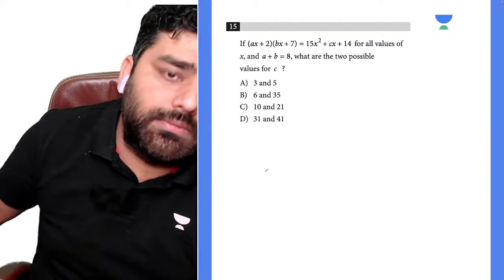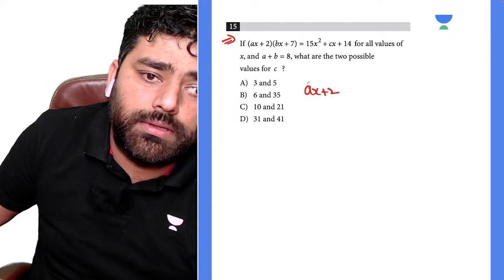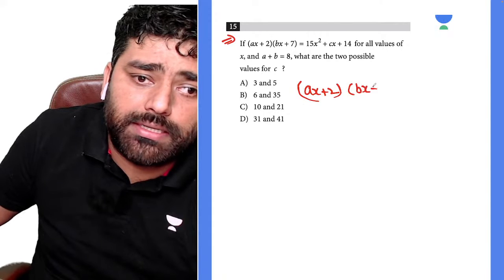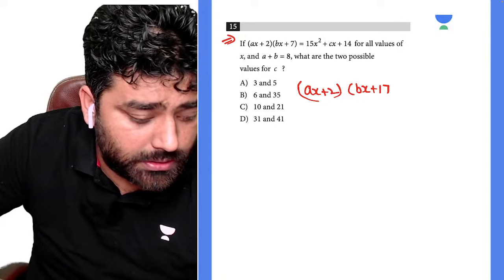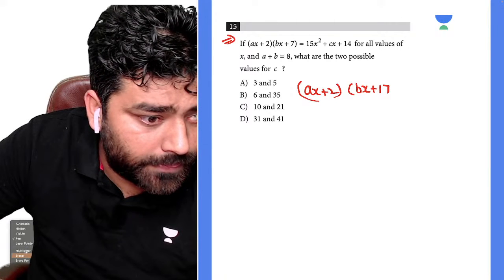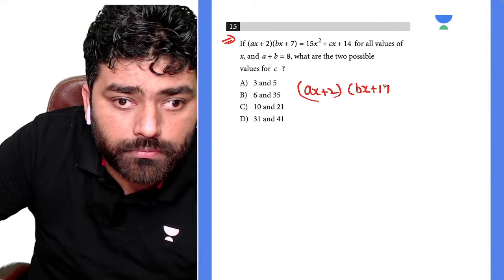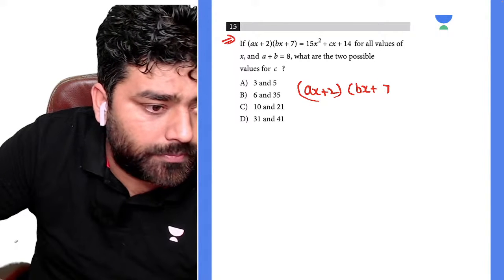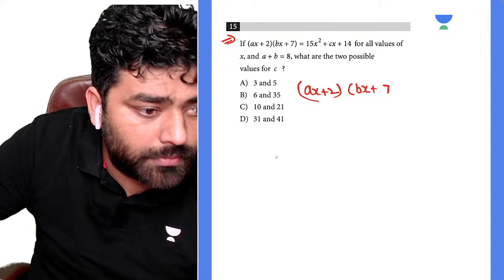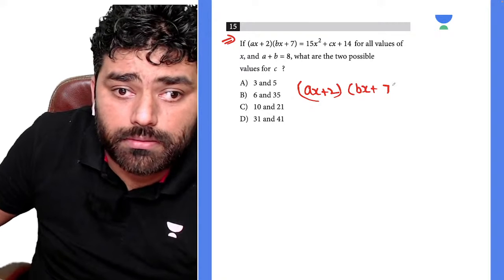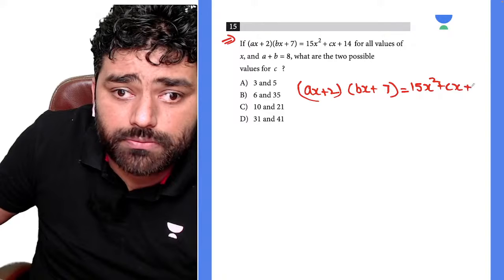Okay, this question is a very good question actually. If ax plus 2 multiplied by bx plus 7, and that is equal to 15x square plus cx plus 14, right?